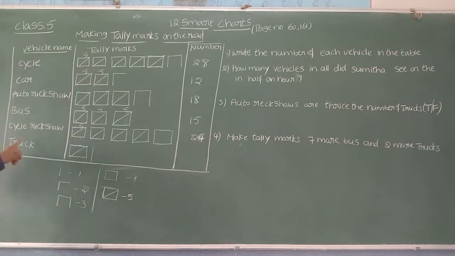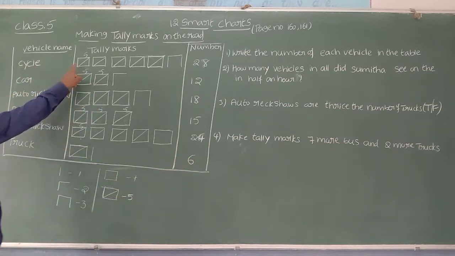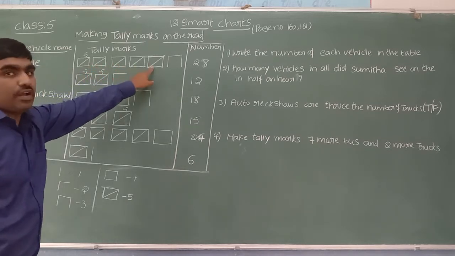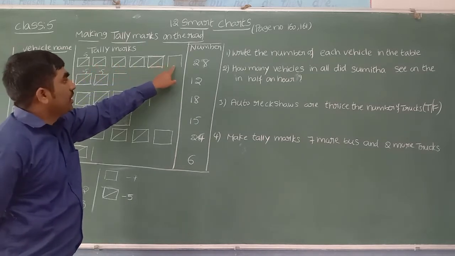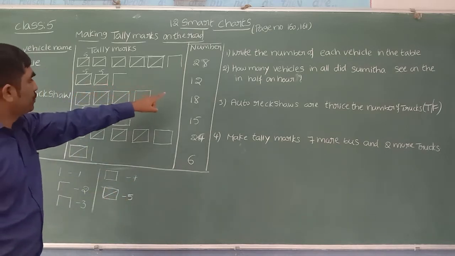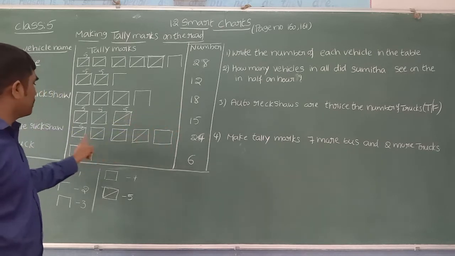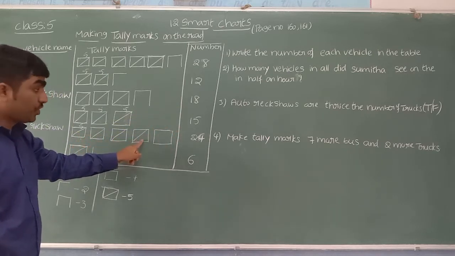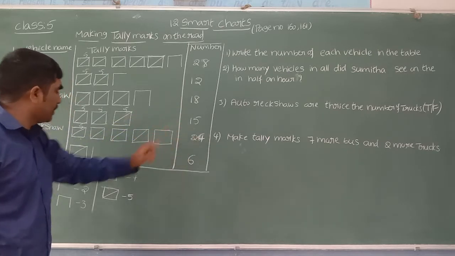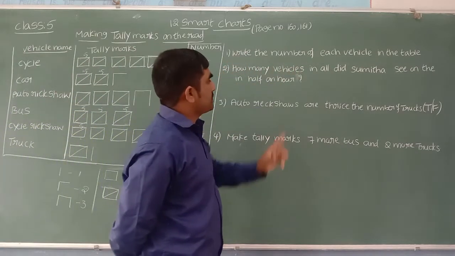Next, how many trucks are passing? Here 5 plus 1, 6. So like that you can do, beta. See the answers: 1, 2, 3, 4, 5. 5 fives is 25 plus 3, 28. 10 plus 2, 12. 15 plus 3, 18. 15. Next, 1, 2, 3, 4. 4 fives is 20. 20 plus 4, 24. 5 plus 1, 6.